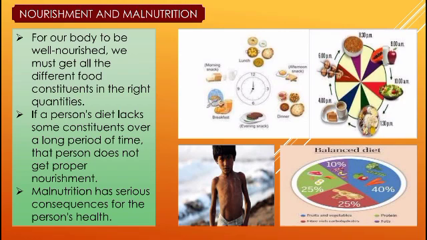that should also be in the right quantity. One should not be consumed in an excessive or in a lesser amount. So, if a person's diet lacks some of the constituents over a long period of time, then the person's body does not get nourished properly. In return, growth may not take place properly, or the person may not be capable of fighting any diseases. This results in malnutrition, and malnutrition has serious consequences for the person's health. It can affect the body in a very dangerous manner.